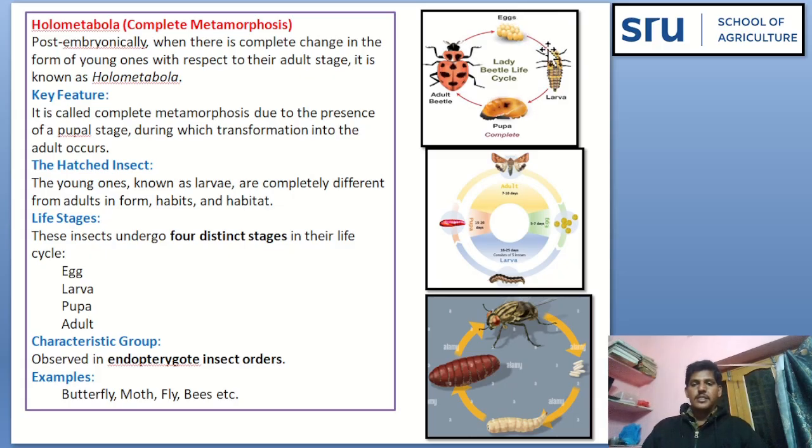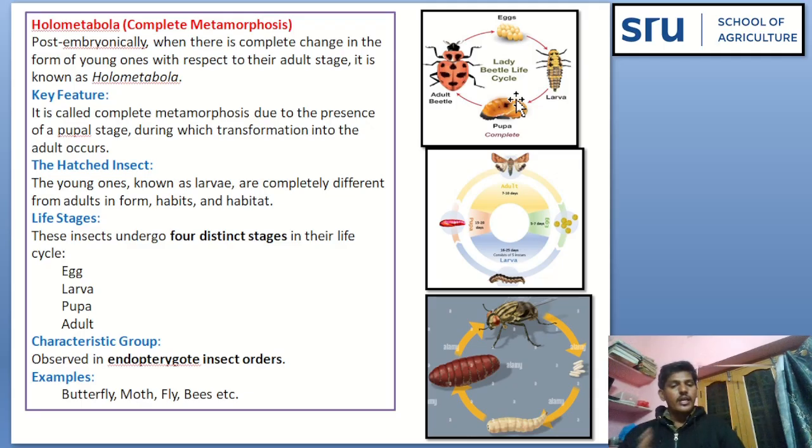See here: egg stage, larval stage, pupal stage, and adult stage. This larval stage is completely different from the adult stage in form. Post-embryonically, when there is a complete change in the form of the young ones with respect to their adult stage, this kind of metamorphosis is known as complete metamorphosis or holometamorphosis. It is also known as complete metamorphosis due to the presence of the pupal stage in its life cycle.